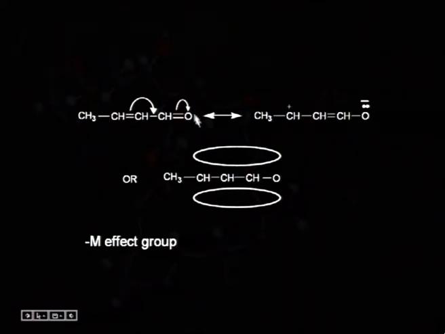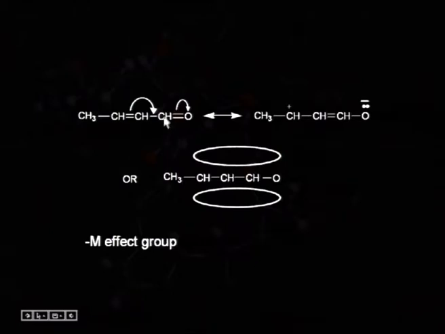So, carbonyl is present in conjugation with the carbon-carbon double bond. This oxygen is more electronegative than carbon. So, pi electrons will be attracted towards the more electronegative oxygen and here we will be getting a new negative charge or lone pair of electrons.